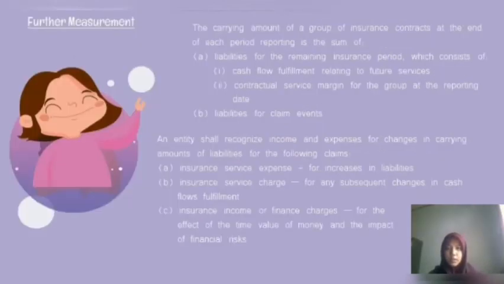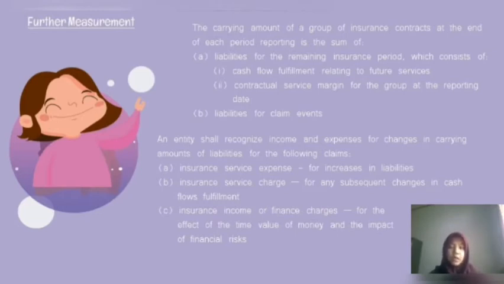Further measurement. The carrying amount of a group of insurance contracts at the end of each reporting period is the sum of, first, liabilities for the remaining coverage period, and second, liabilities for incurred claims. The liabilities for the remaining coverage period consist of fulfillment cash flows relating to future services that are allocated to the group at the reporting date, and the contractual service margin for the group at the reporting date.